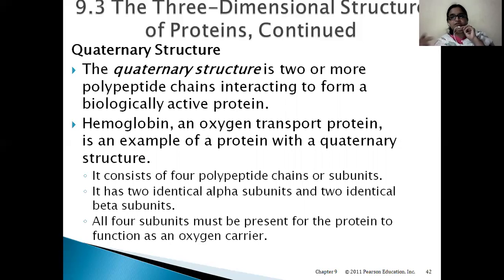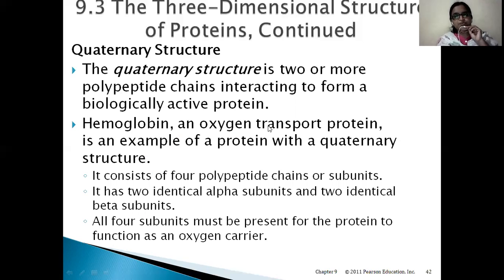Till now, we were talking about a single polypeptide, whether in primary, secondary, or tertiary structure, which is undergoing some changes. While in quaternary structure, two or more polypeptide chains come together and interact with each other to form a quaternary structure. The best example for quaternary structure is hemoglobin.